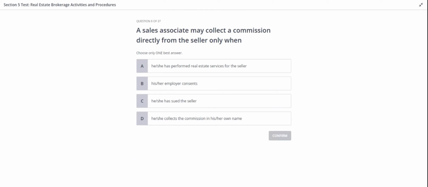Now the next question is. A sales associate may collect the commission directly from the seller only when. Option A. He or she has performed real estate services for the seller. B. His or her employer consents. C. He or she has sued the seller. D. He or she collects the commission in his or her own name. Take your time to think that one over.